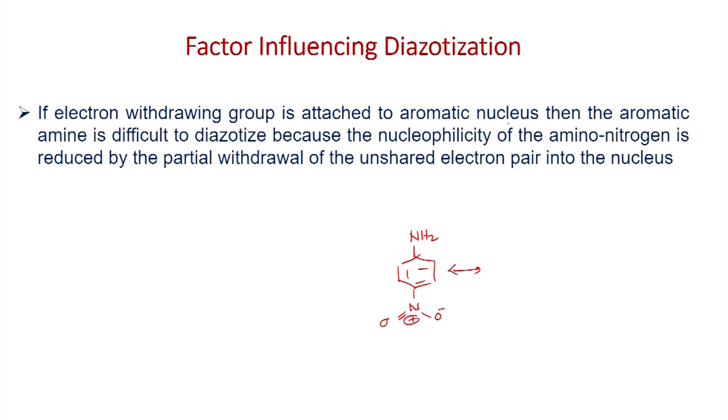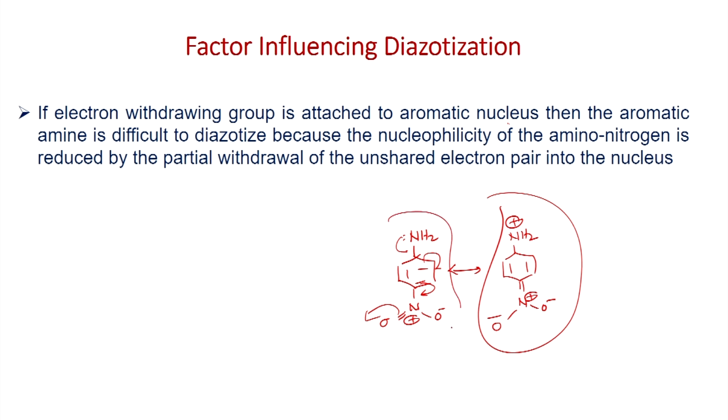Since the nitro group is electron withdrawing, the lone pair on the nitrogen can undergo delocalization as shown here. It can exist like this.